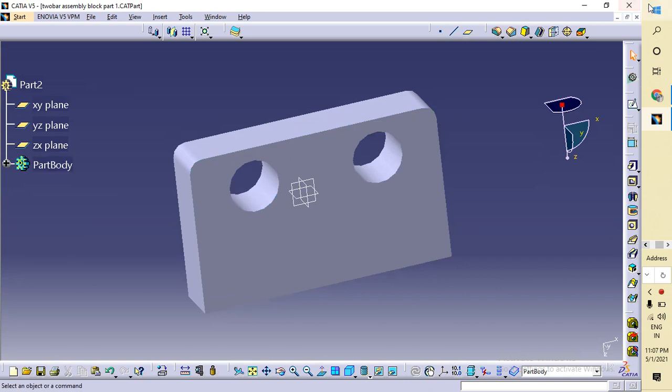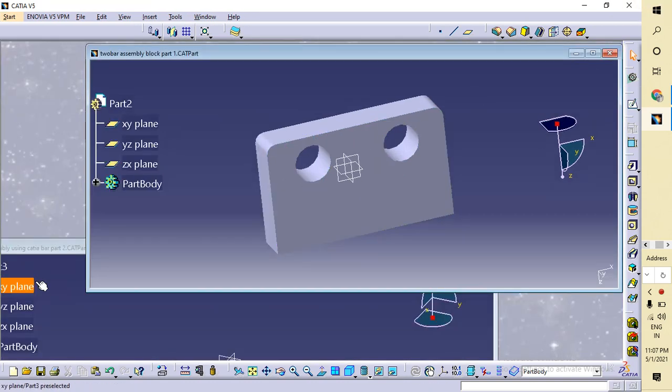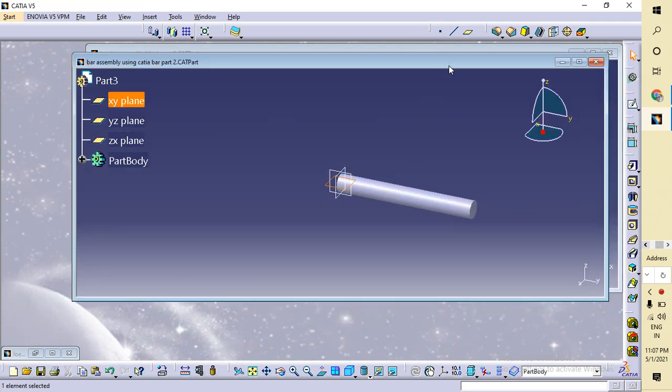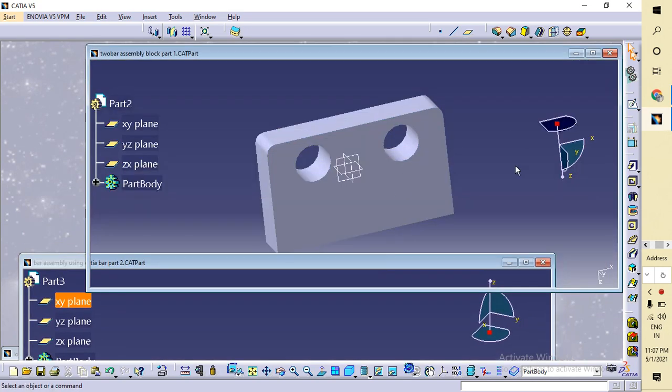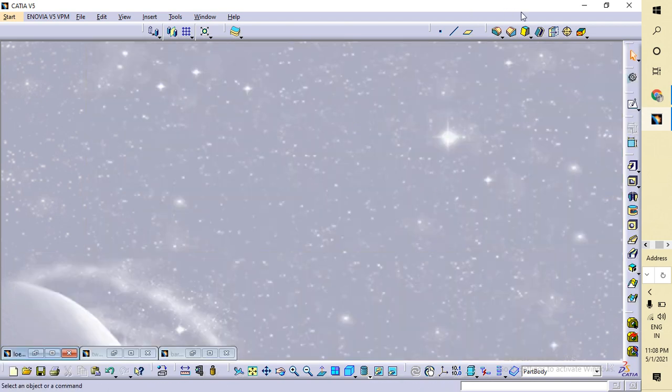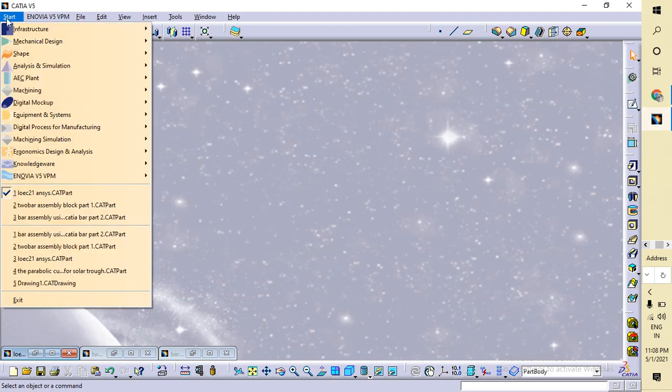Here you can see this is the bar of given dimension, and this is the bar, and this is the block. Now move to the assembly part. If you want to see how to make this bar and this block, you can go to my Catia playlist. So now we will make the assembly drawing of the bar assembly.